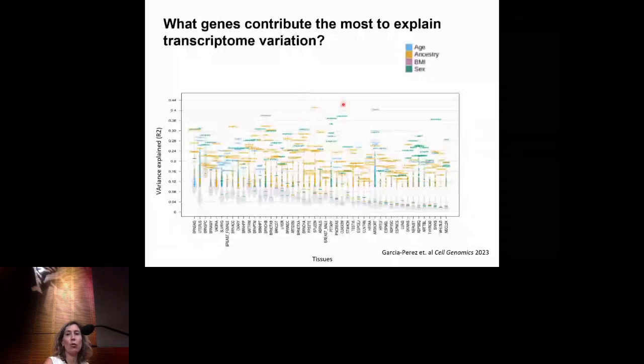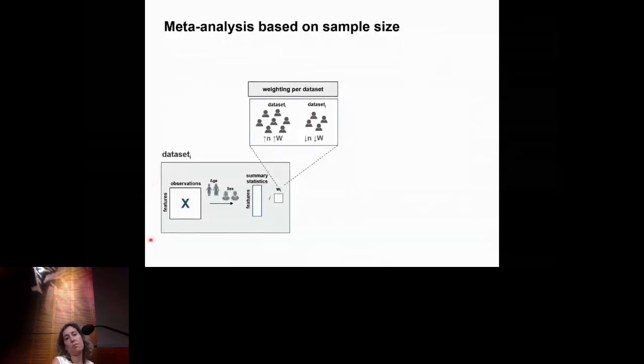The first thing that we wanted to do is to decide what kind of meta-analysis we are going to do. When we think about meta-analysis, here, for example, I'm showing one data set where we have features, which can be genes, and observations, which can be either donors or cells, age and sex, and then our summary statistics that we want to measure. What people normally think about meta-analysis is that we weight our summary statistics by the sample size. So if the data set has a large number of donors or cells, we're going to have a high weighting, and if it has a low number of donors or cells, we're going to have a low weighting. But for our project, we wanted to have a weighting that was per gene.